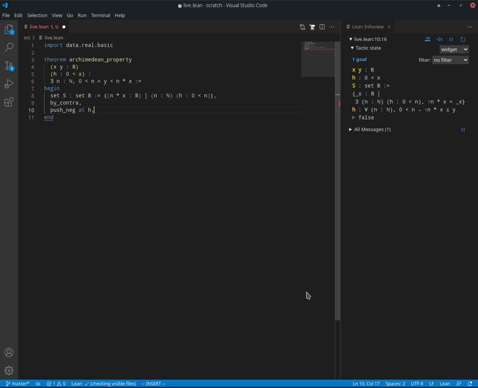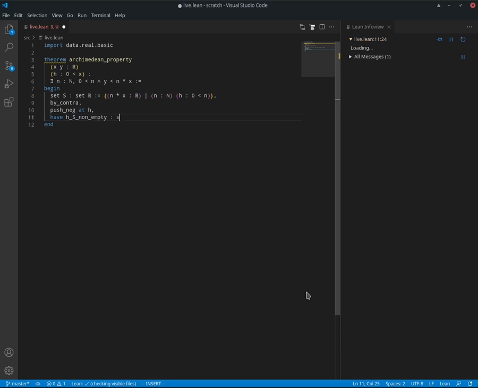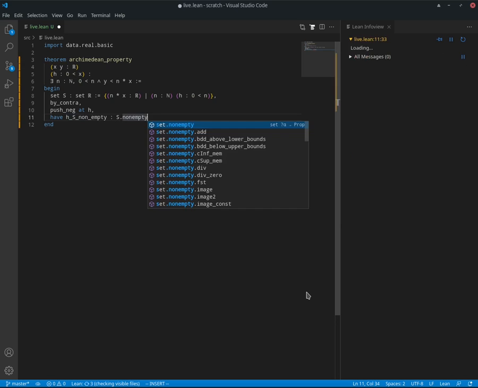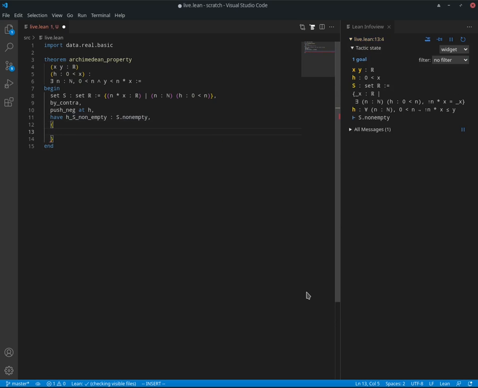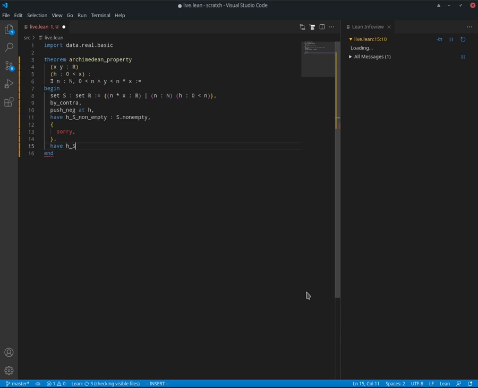So the way we get to that is we'd first want to prove that it's non-empty. So we have our hypothesis being that S is non-empty, and it's of the type S.Nonempty. And we'd want a proof of that, of course, which we'll delay for later. And then we need the fact that S was bounded above.